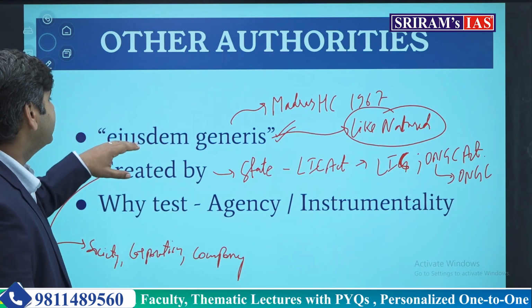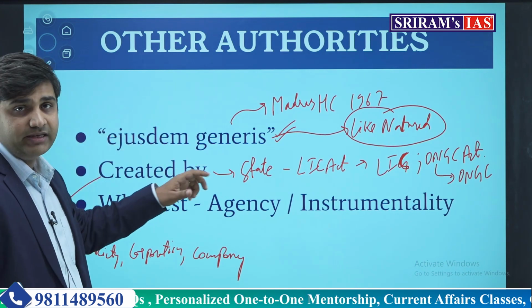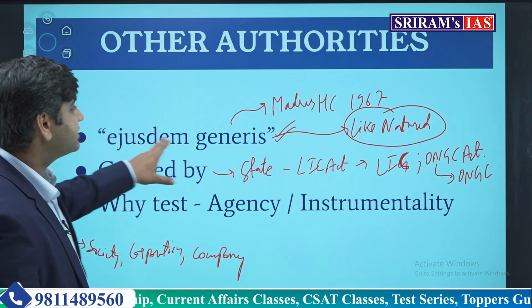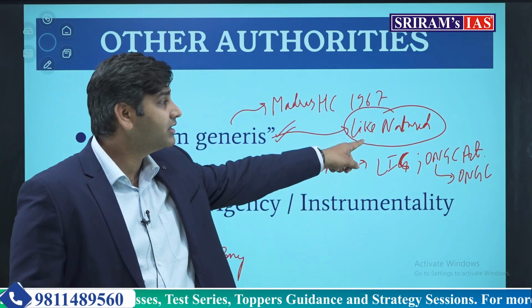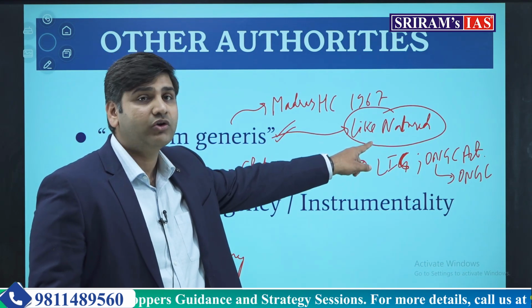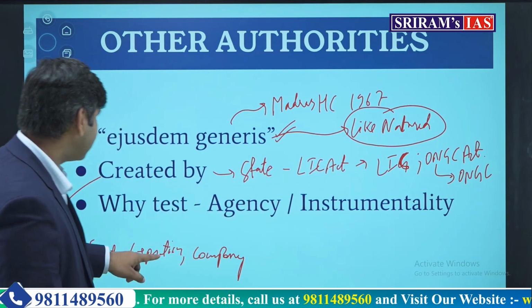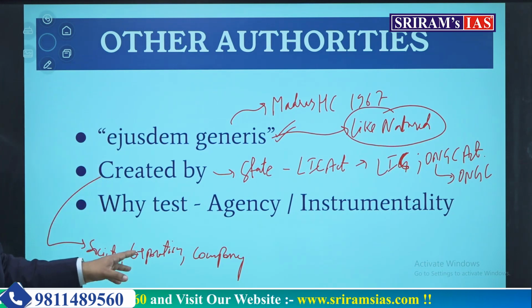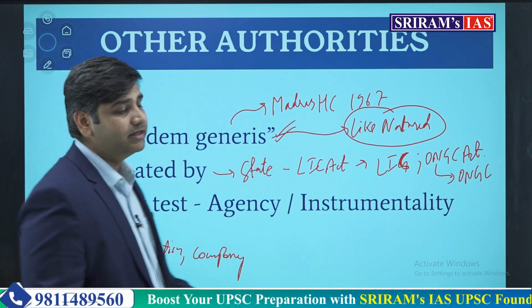Earlier it said ejusdem generis, then it said created by. So any authority which is created by the state will be considered as state. Any authority which is like-natured of the state will be considered as state. Now it does not matter whether the authority is a registered society or a corporation or company; here it has to be created by the state, by the government, by some statute. Okay, then came the Why test, the agency and the instrumentality.